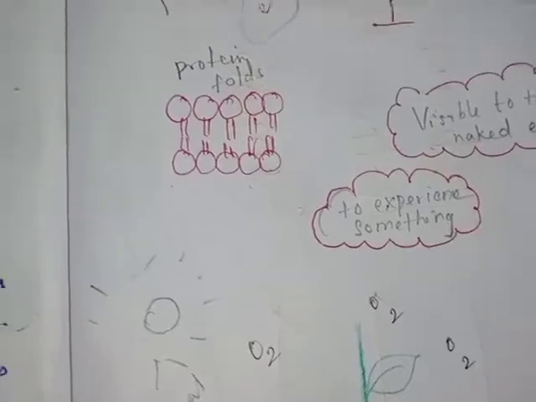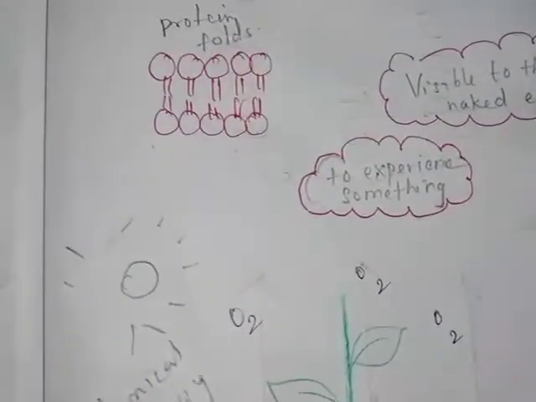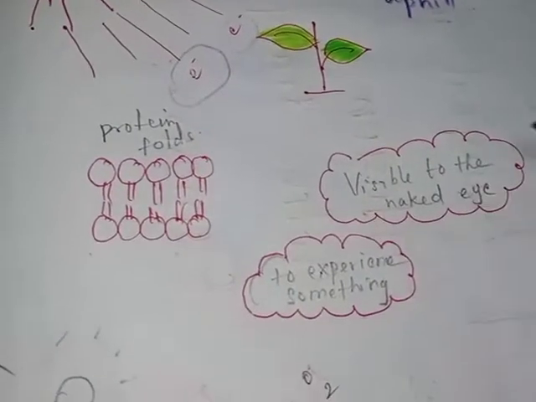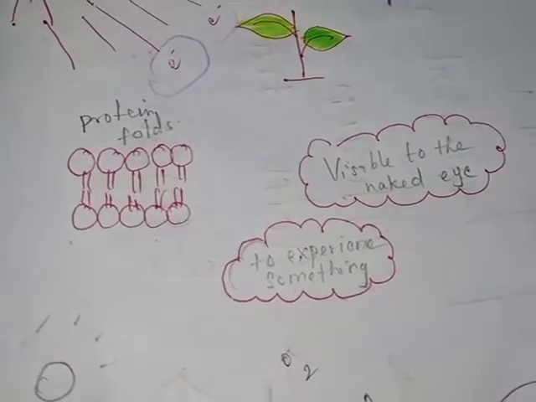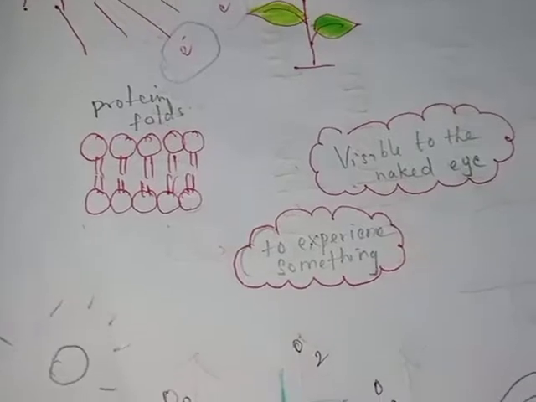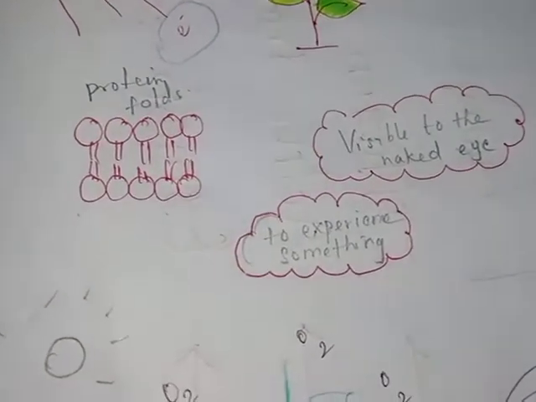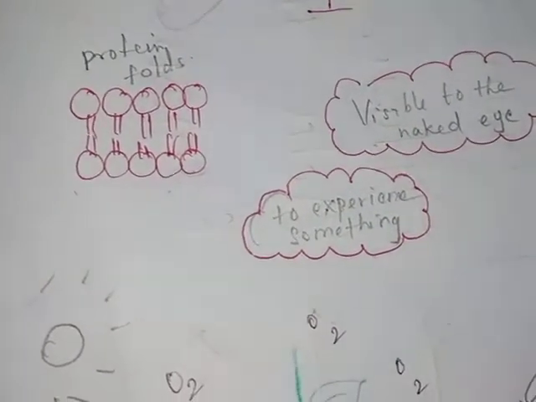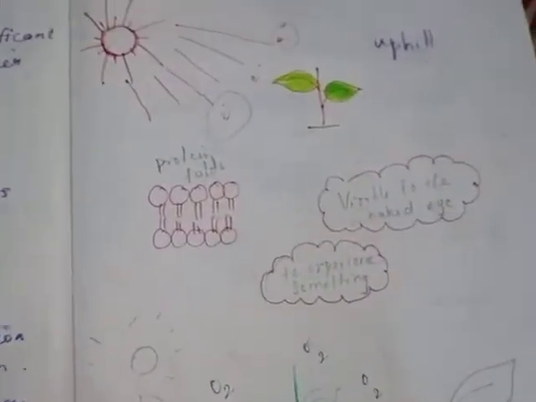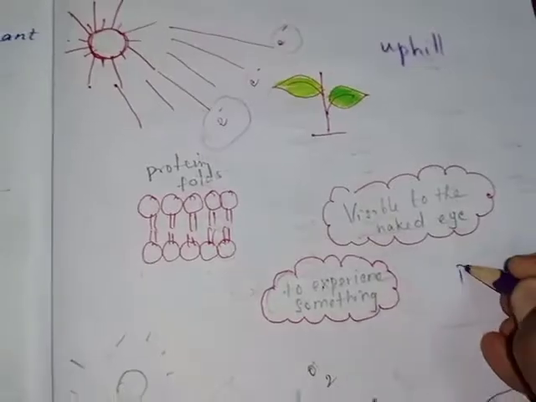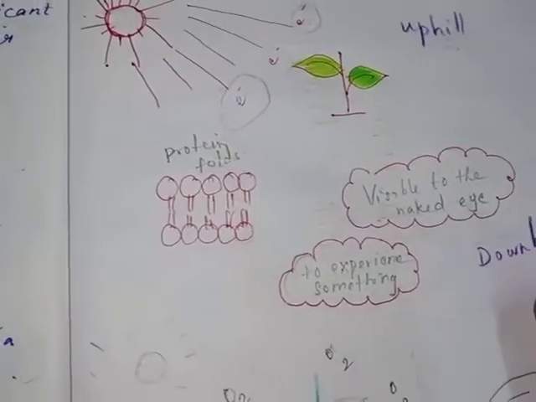Maybe it's having some benefit. Macroscopic means large, a lot, visible to the naked eye. So visible to the naked eye, free energy barrier. So we have a free energy barrier. This one is called a downhill process.